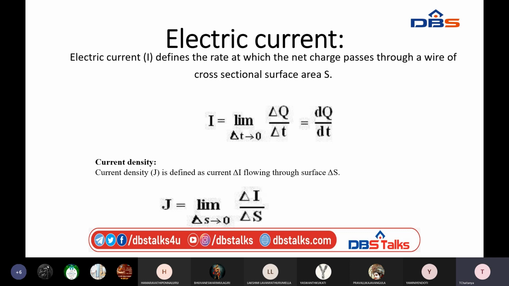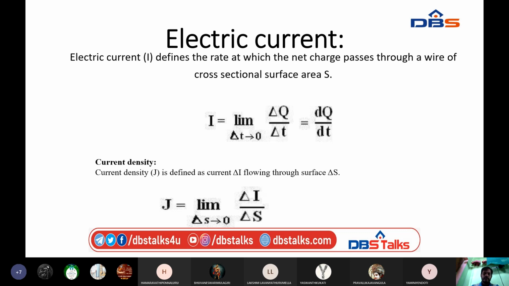Technically we can say current is the flow of electrons. Whenever we observe the flow of electrons, we call it current. In our field, we consider an electron as a charge. The rate of charge is nothing but current.